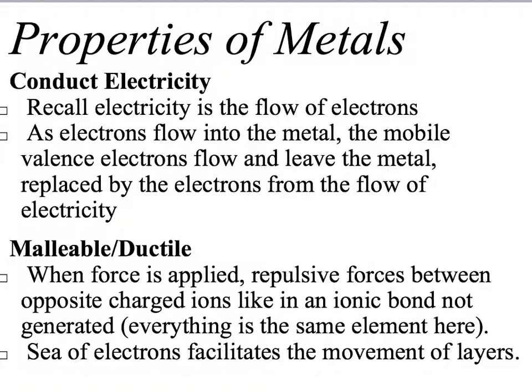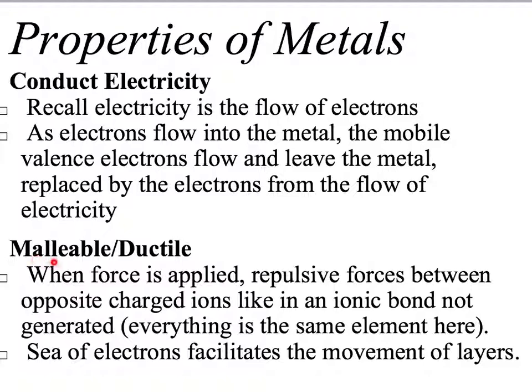If we think back to our ionic bonds, they did not conduct electricity because each one of those ions involved was holding onto their electrons fairly tightly and did not have a pathway for the electrons to flow. Here the electrons do flow, and I think it's sort of an interesting point that as the valence electrons flow and leave the metal, they're actually replaced by new electrons.